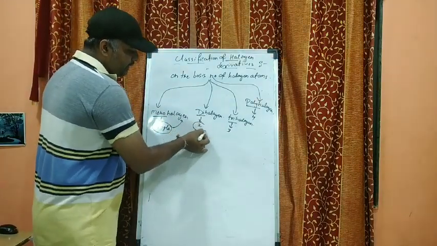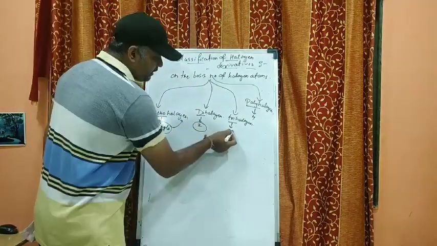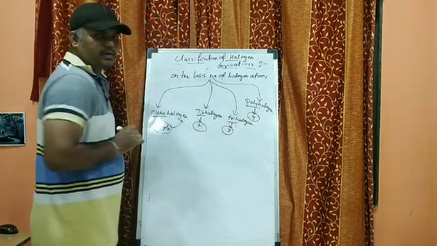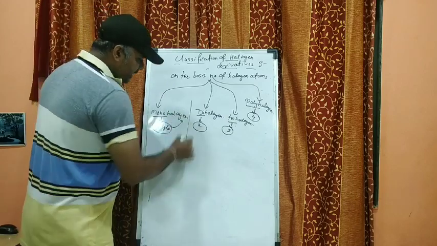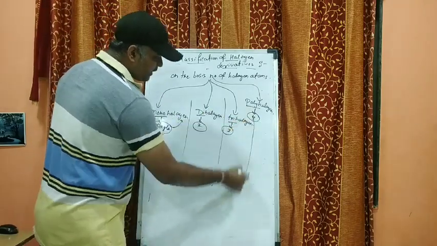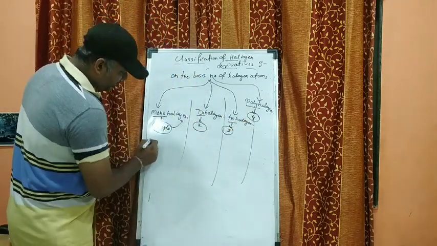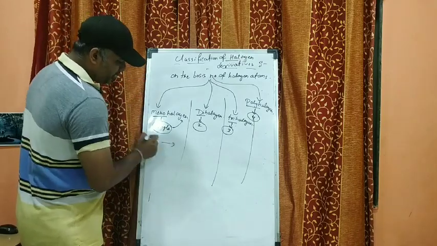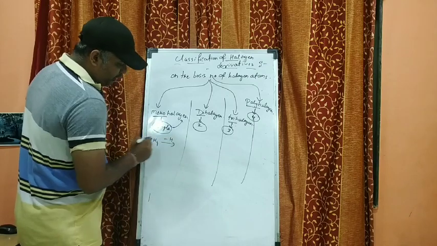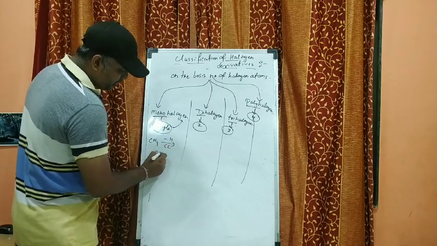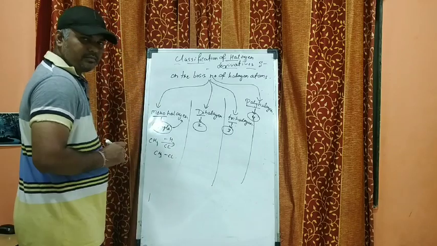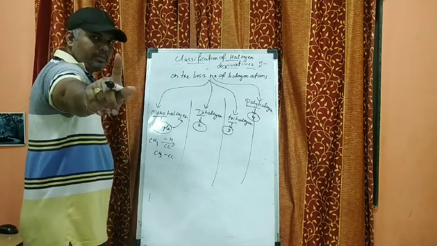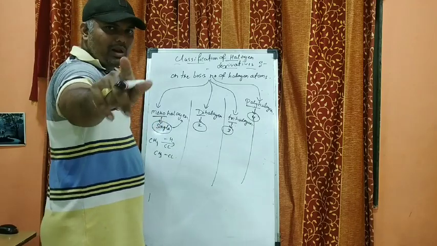Here we are going to replace by two halogen atoms. Here we are going to replace by three halogen atoms. And here we are going to replace by four halogen atoms. So let's take the example of each of them, then you will come to know. Now here I will take CH4. In the case of CH4, when you replace one hydrogen by chlorine, it becomes CH3Cl. So this becomes your monohalogen derivative because of replacement of only one hydrogen by one chlorine.